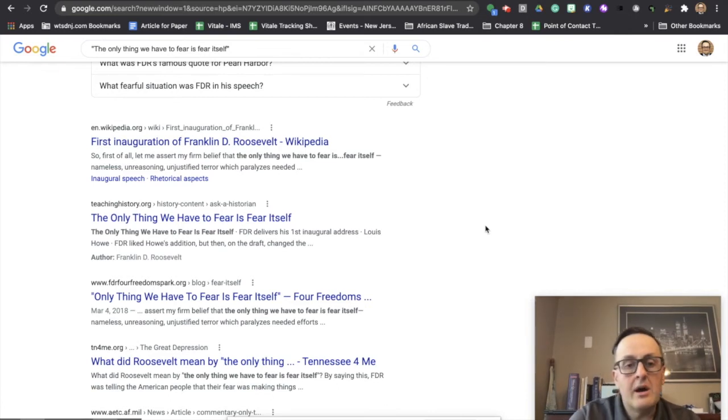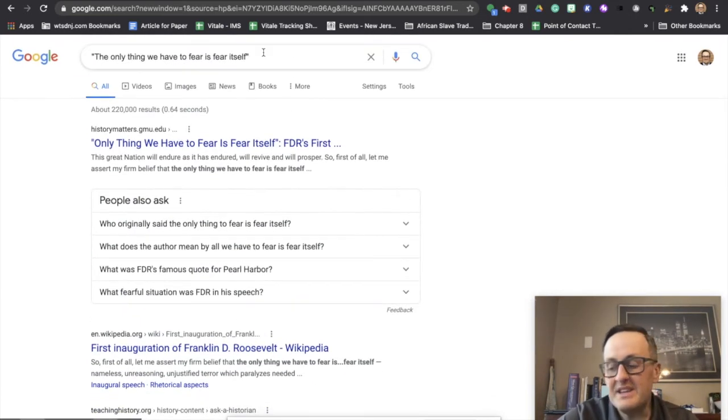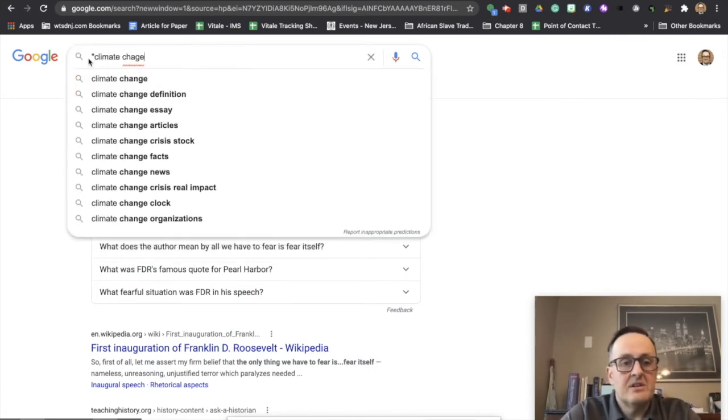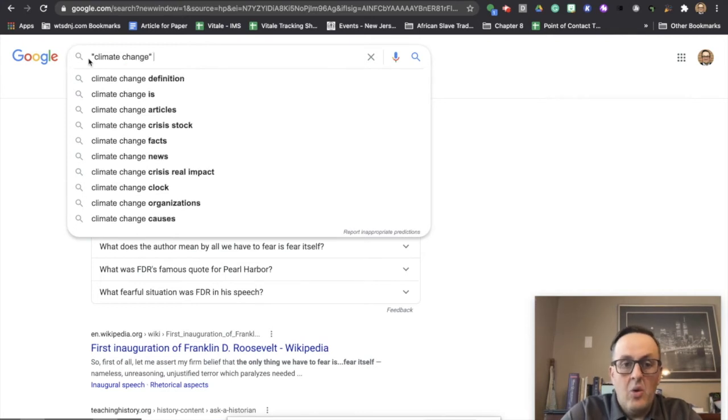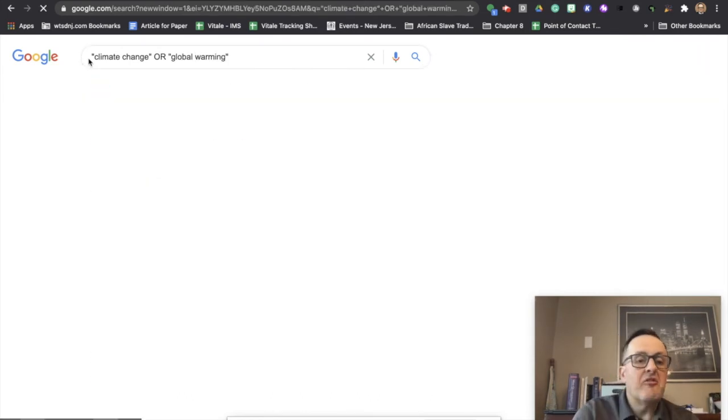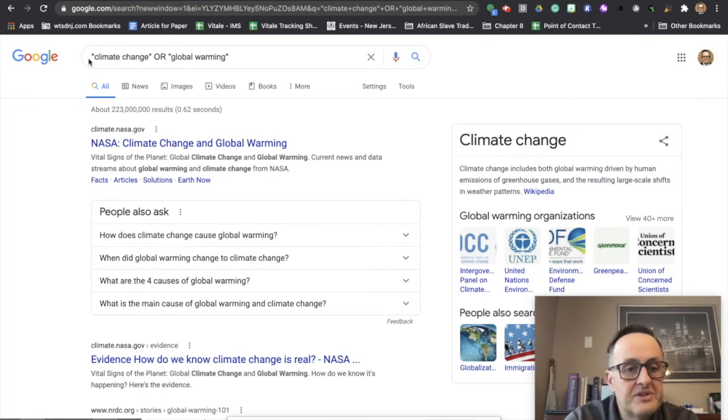Okay. The next one that we can look at is the search operator of the word OR. If we put the word OR in capital letters in between two things, preferably in quotation marks, for example, "climate change" OR "global warming," we're going to get entries for both of those specific things.